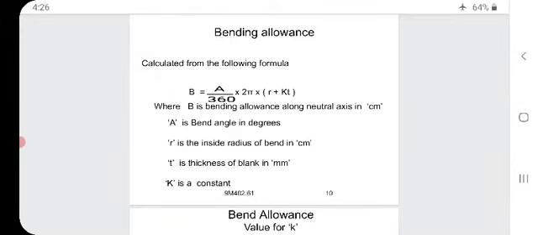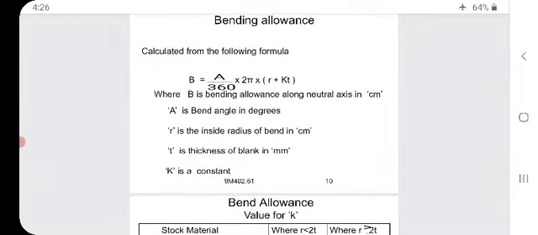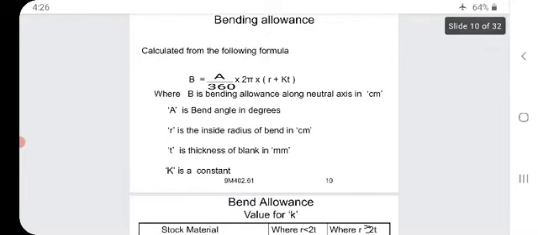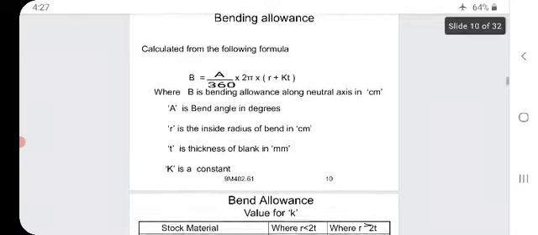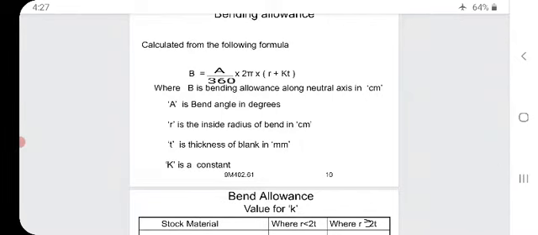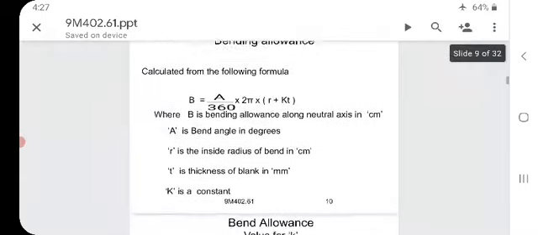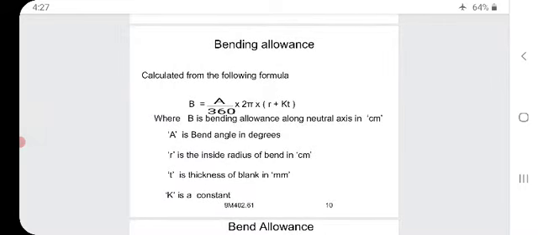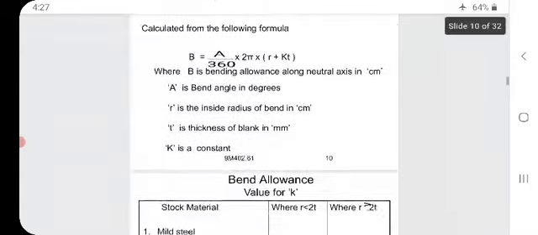It is calculated from the following formula: B equal to A by 360 into 2 pi into bracket close R plus KT, where B is the bending allowance along the neutral axis, A is the bend angle in degrees, R is the inside radius of the bend in centimeters, T is the thickness of the blank in mm, and K is a constant. By using this formula, we can easily know the bending allowance.